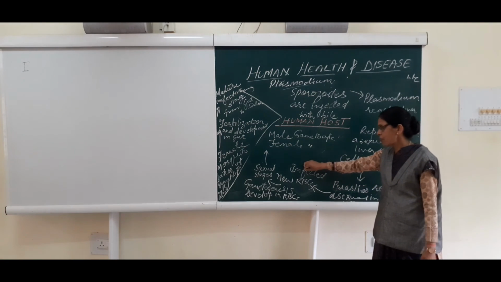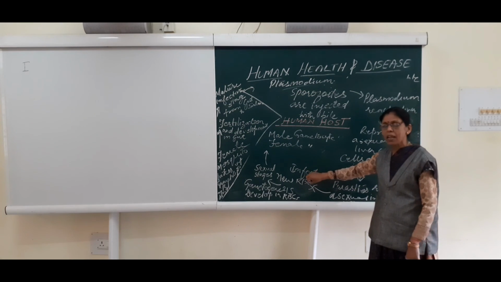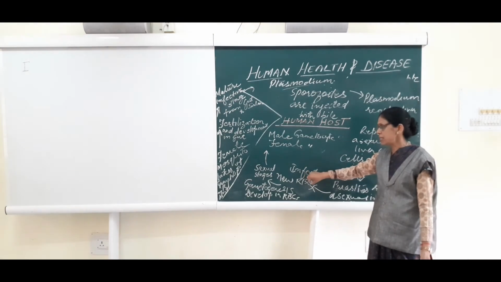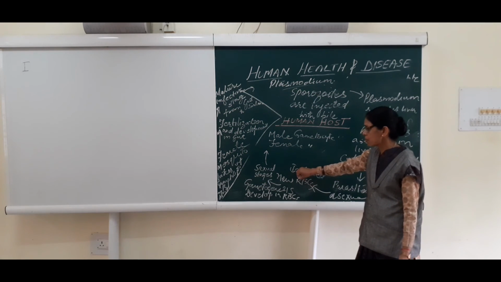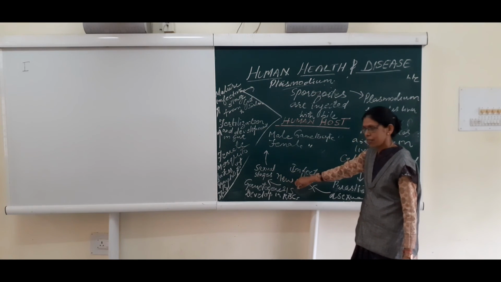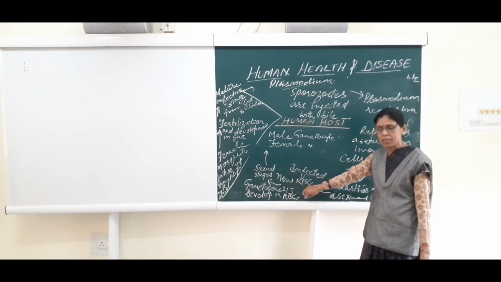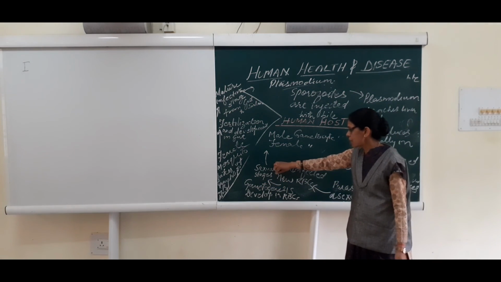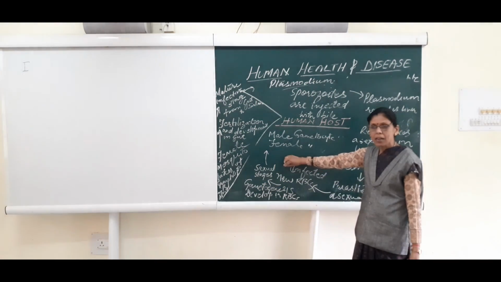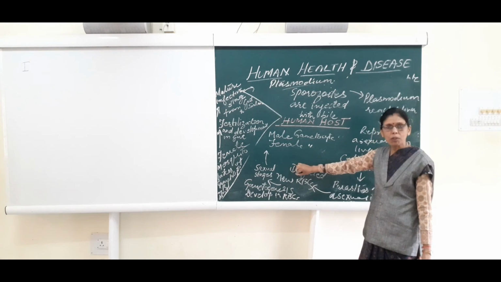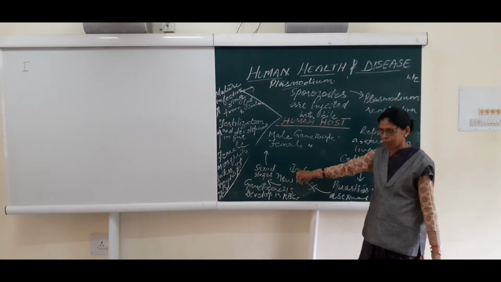Now, these infected RBCs infect other new RBCs, and now the stage comes which is called gametogenesis. This stage takes place in RBCs. That is, sexual stages take place, and male gametocytes and female gametocytes are formed.